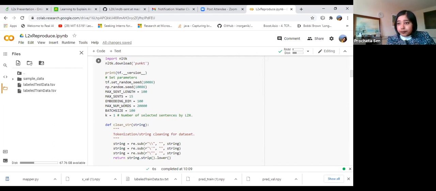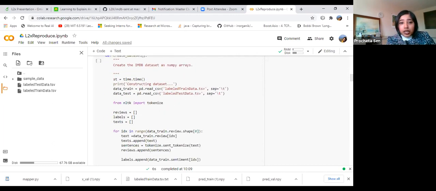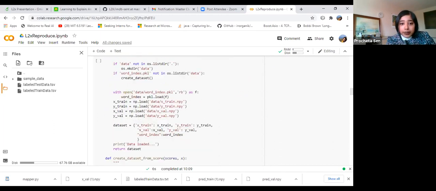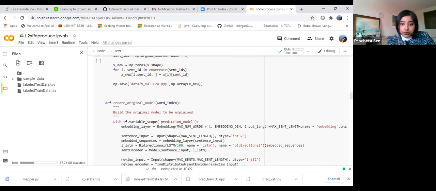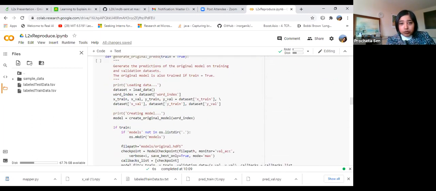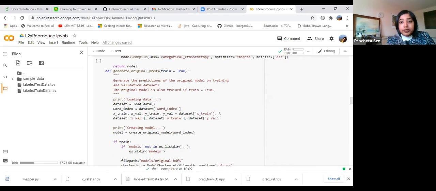That is one thing. So to learn the L2X, first, let me show this function, create original model, which is eventually called from this function, generate original predictions. In this function, you can see that you are loading the data using the function load_data.